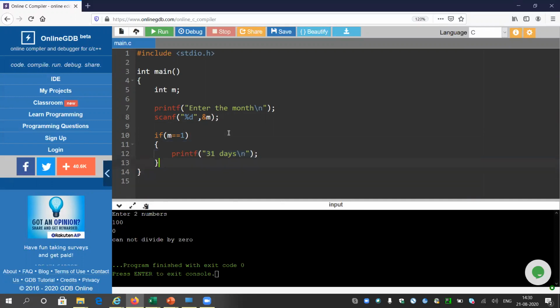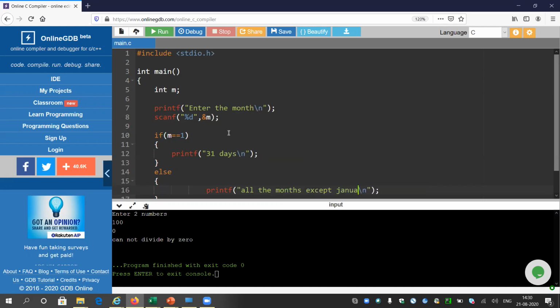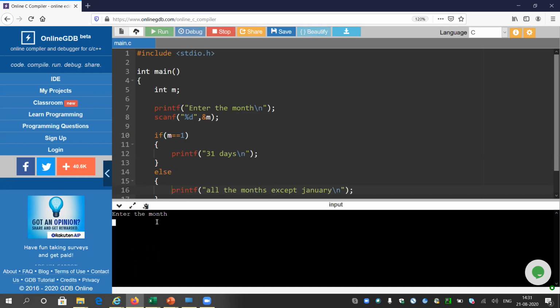Else, if the month is not January, then everything else will come here, as we already know. All the months except January will come here. Even if anyone enters some invalid month, everything will come under this else block, because the computer doesn't know anything.